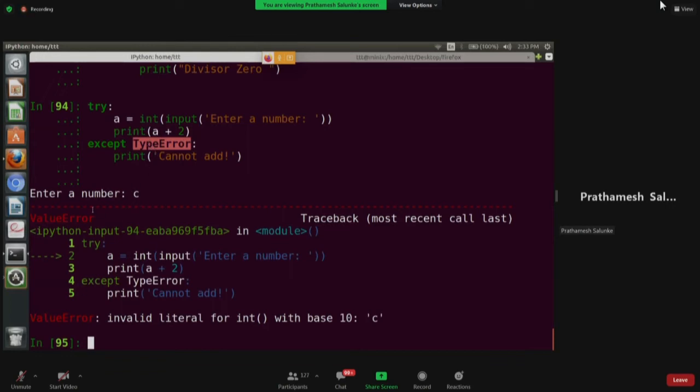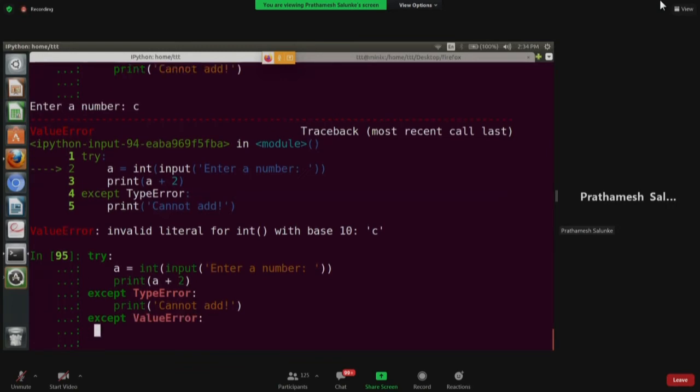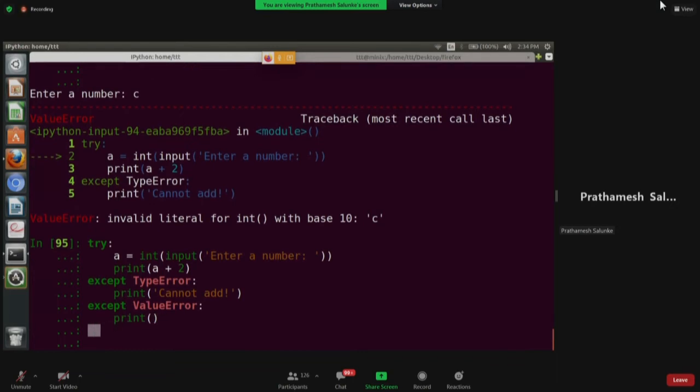But now as a programmer, I am able to see, oh, there is a value error. Now you may feel you need to handle this value error also. So you can do the same thing. Catch one more time, value error. In this you can say something else, so that you and the user will understand what is happening. So you can say invalid input.